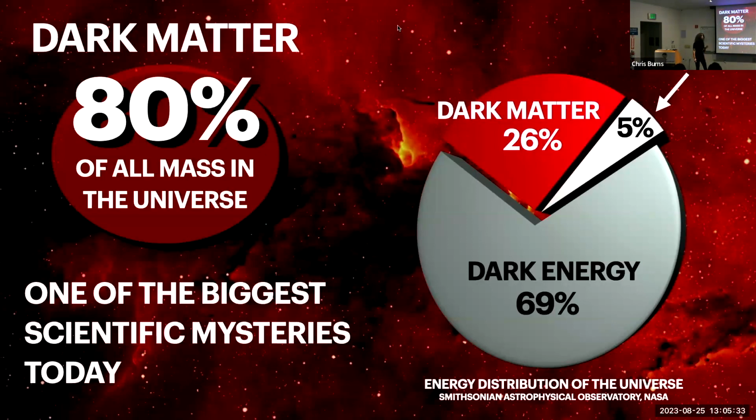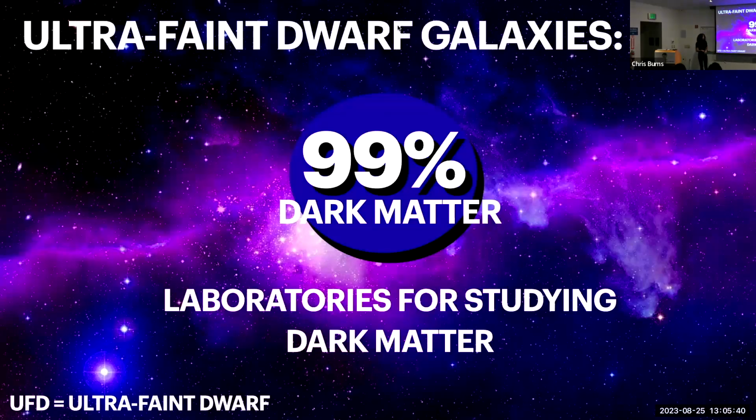And yet we know next to nothing about it. It's one of the biggest scientific mysteries of our entire day. But luckily for us, there's something called ultra-faint dwarf galaxies, which are amazing laboratories for studying dark matter because they're over 99% dark matter. So they're the most dark matter dominated systems known, which means we essentially have access to systems where dark matter is the primary element at play. So any behavior that we study in these galaxies can be attributed solely to dark matter, which makes them amazing for the investigation of this mystery.